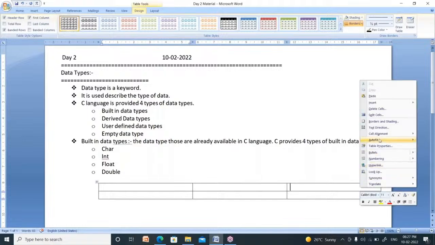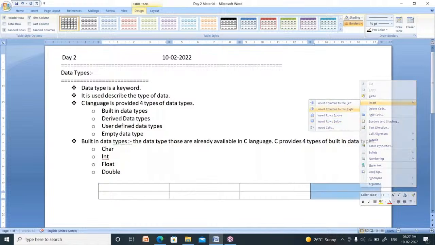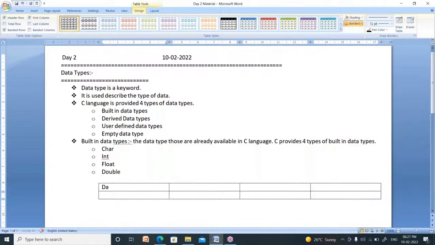Now, insert a column at the right. See, what is the data type? So for every data type, it has its own size. Now, what is the size of data type? In 32-bit operating system, what is the size of data type, and in 64-bit operating system?